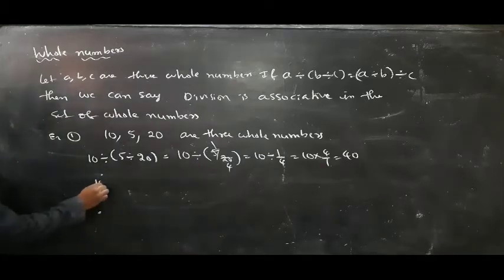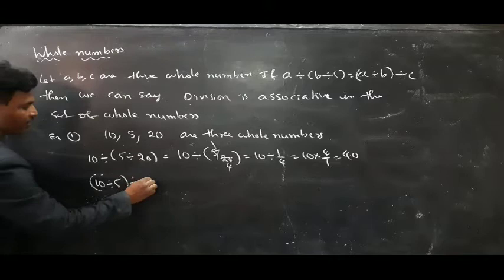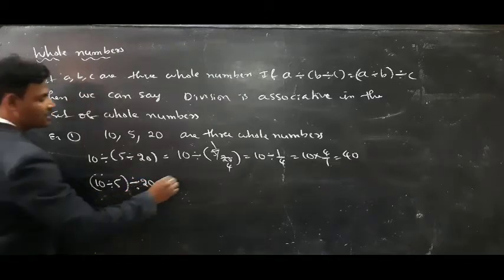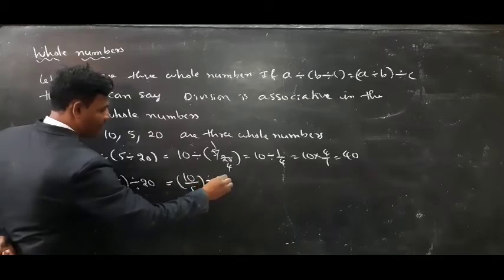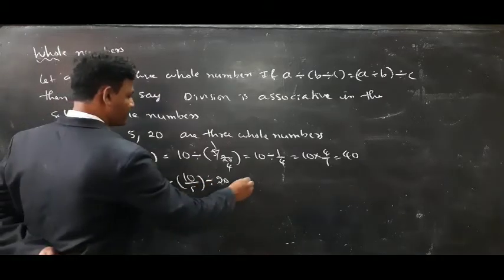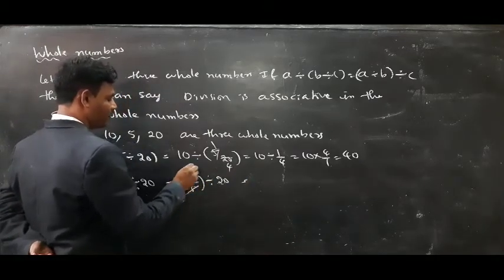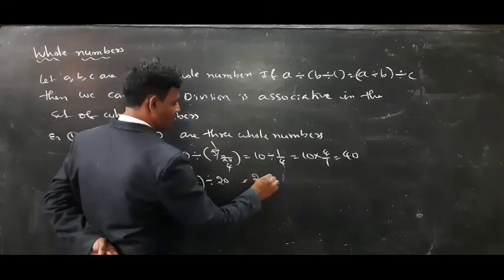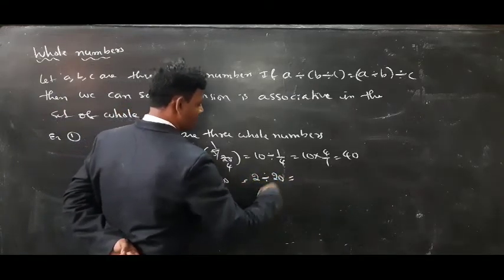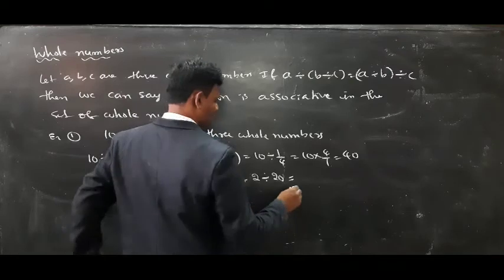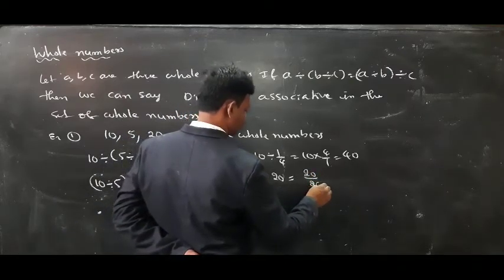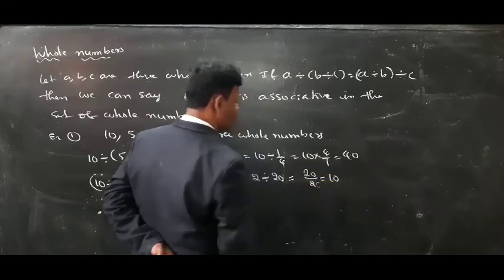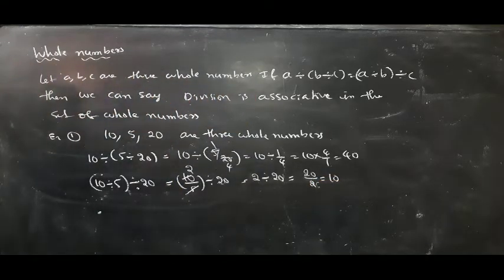Next, 10 divided by 5 divided by 20 is equal to 10 by 5 divided by 20, is equal to 5 ones are 5, twos are 10, 2 divided by 20, is equal to 1 by 10. So the result of both are not equal.